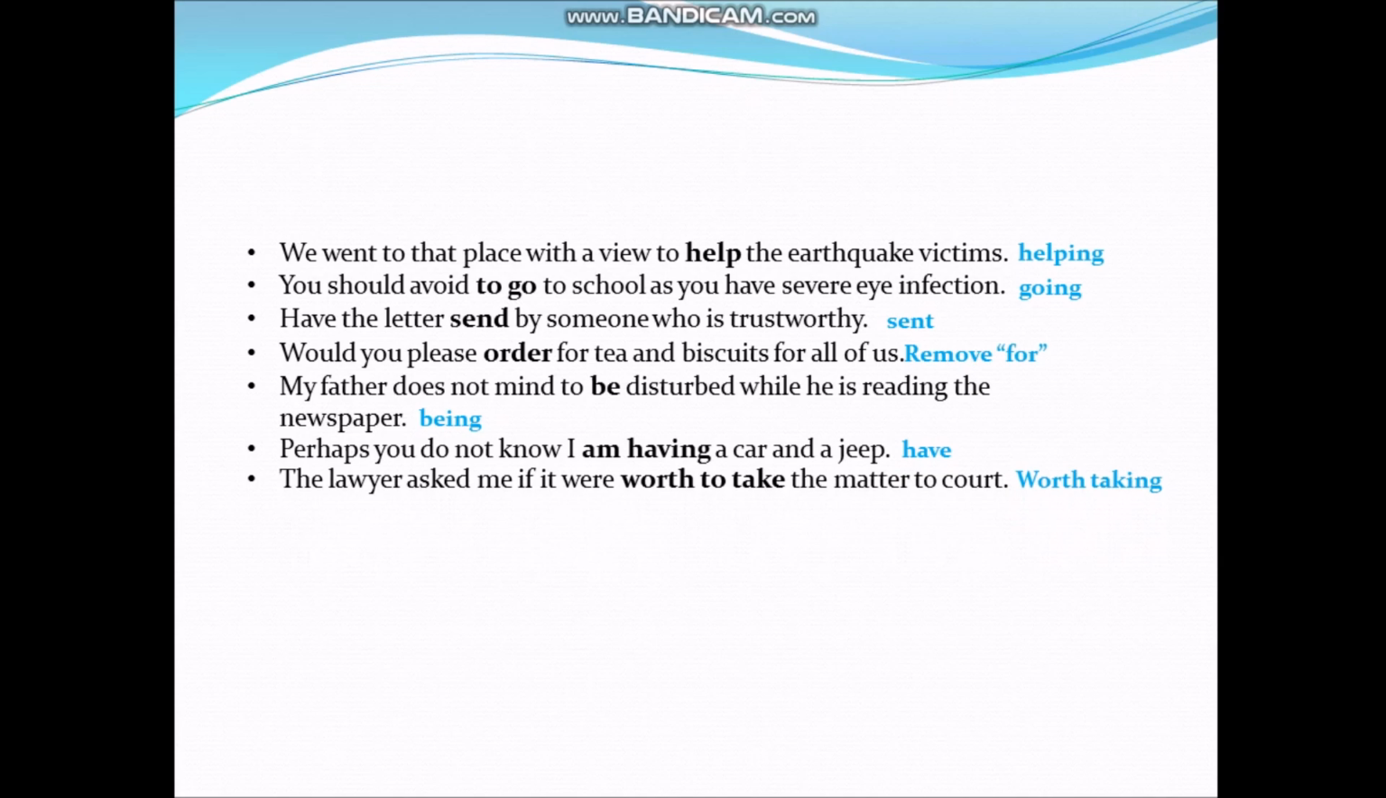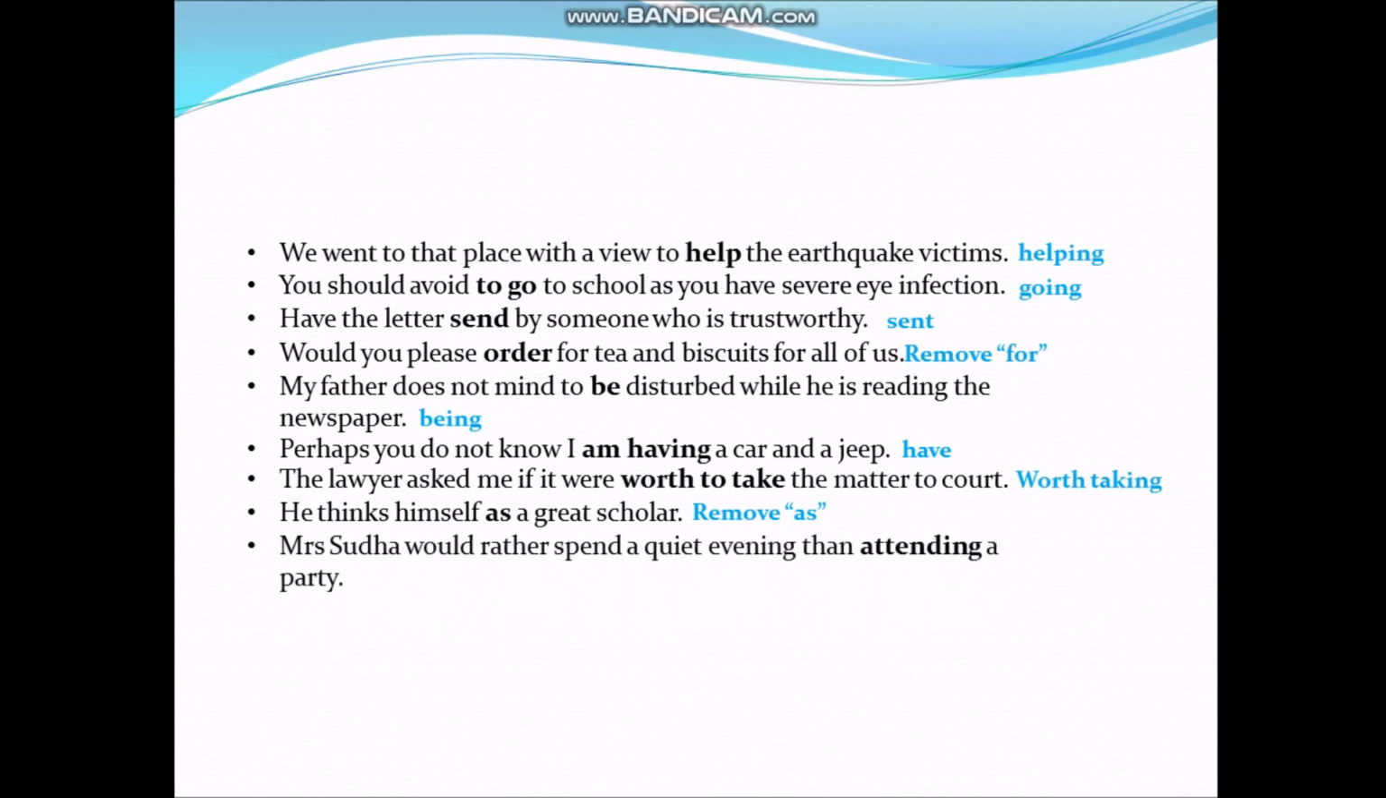Next, he thinks himself as a great scholar. We should remove as because think is not followed by as. Next, Mrs. Sudha would rather spend a quiet evening than attending a party. Here, we should use attend after than because would rather is followed by first form, and after than the same verb form first is used.